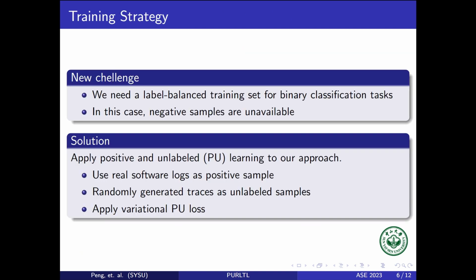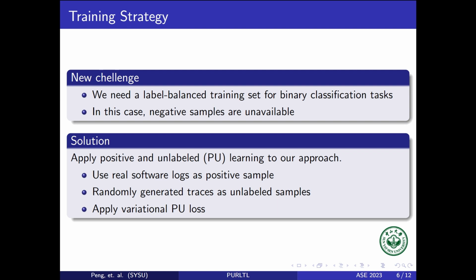If you are familiar with machine learning approaches, you will find a critical issue. Our neural network works like a binary classifier. Training a binary classifier usually requires both positive and negative samples. In this case of mining LTL specifications from traces, it is very hard to get negative samples.